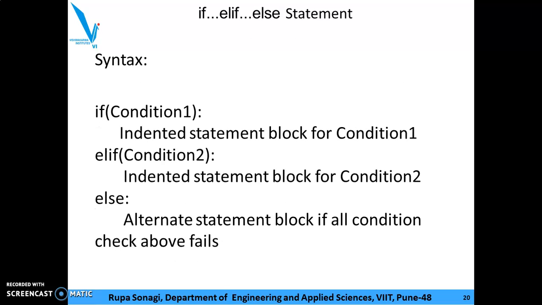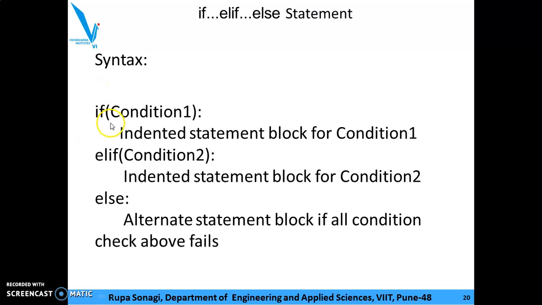We'll go with the next part, that is if, else if, which is called elif. So in the previous example, when you compare the two numbers, there was no equal to condition because only two cases are considered, either greater or smaller. There are some situations where you need to compare more conditions. In that case, the if, elif, else statement is used. So let's go through the syntax.